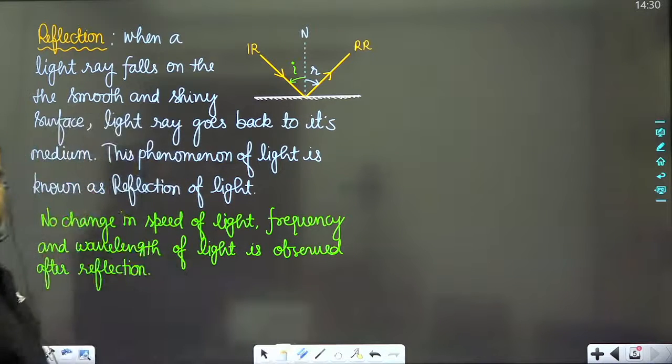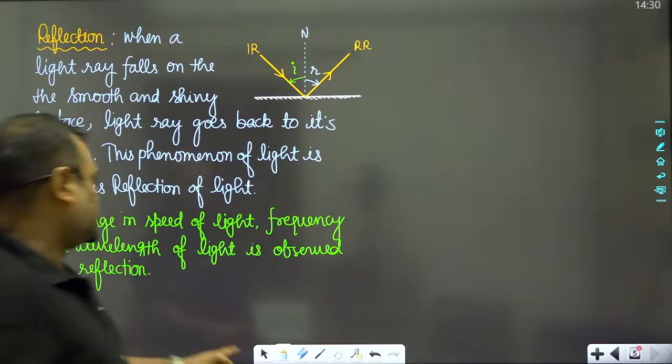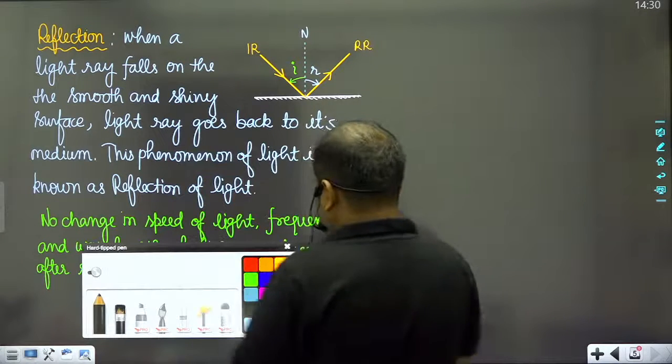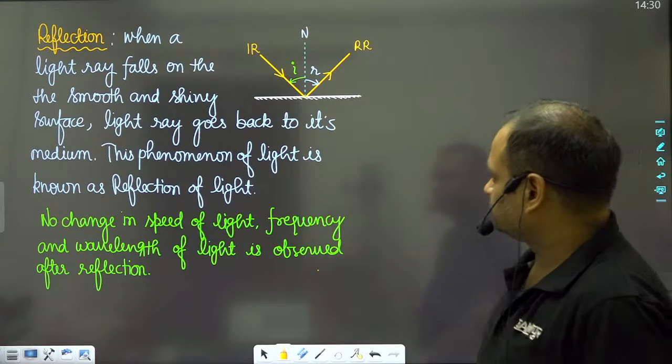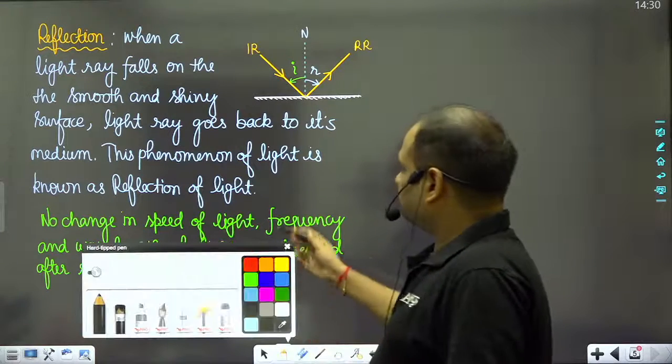So note it down please. This phenomenon is the reflection. Now we will study some important points.